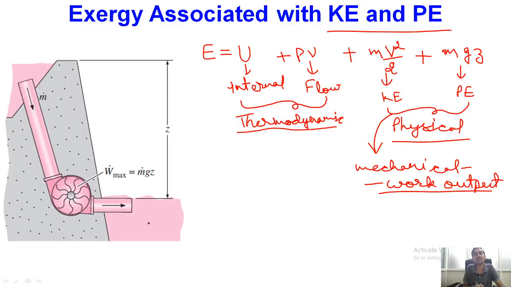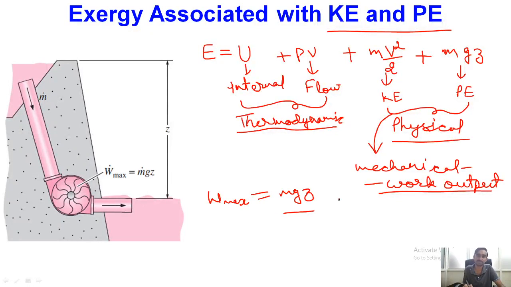Ultimately, if we consider that the process happens in a reversible manner, meaning we do not have any losses due to friction or any other type of losses, then the maximum amount of work we can extract from this system will be equal to the potential energy available in the system.